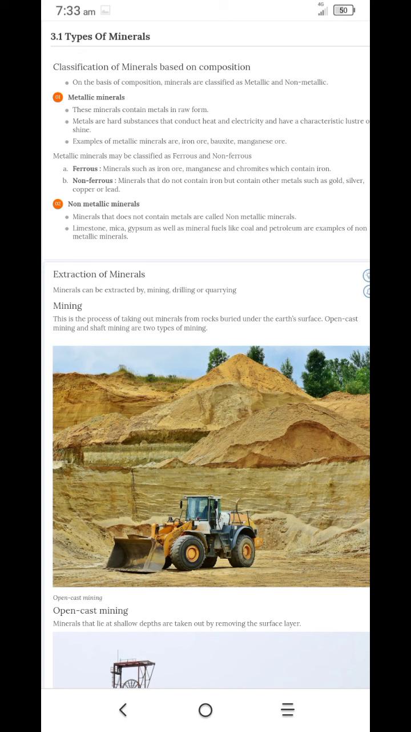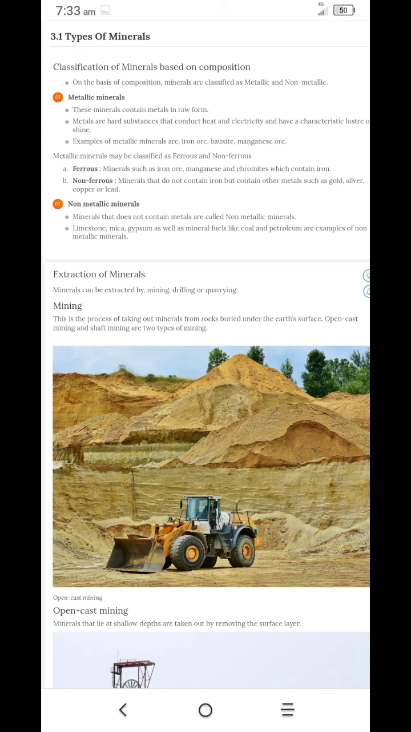How can we extract the minerals? How can we take out all these minerals? You can see in this picture taking these minerals. Minerals can be extracted by mining, drilling and quarrying. What is mining? The process of taking minerals from rocks buried under the earth's surface. Open cast mining and shaft mining are two types of mining.